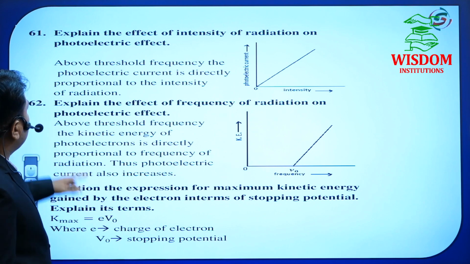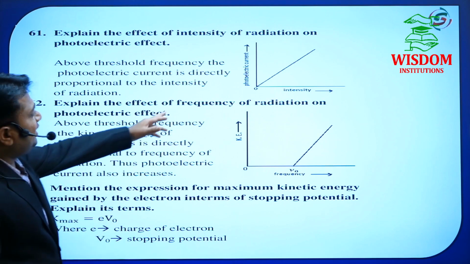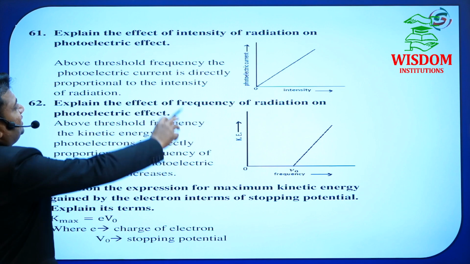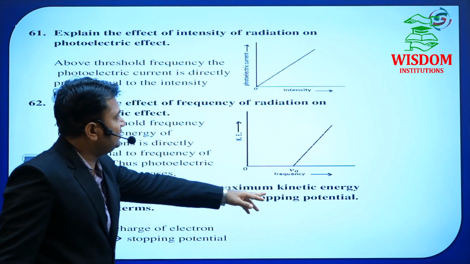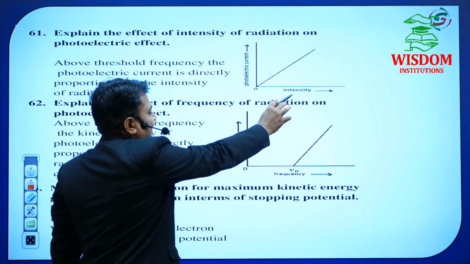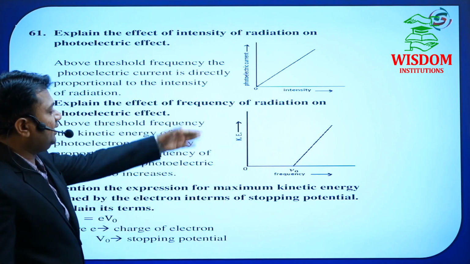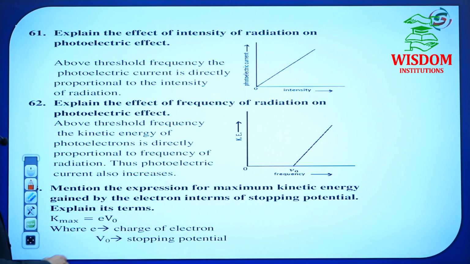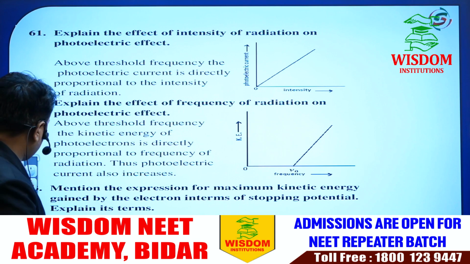So, effect of intensity of radiation on photoelectric effect: this type of graph you have to draw. Important. This is for intensity of radiation and photoelectric effect. This is for kinetic energy and frequency. This graph is current versus intensity. This is current versus frequency. So the kinetic energy versus frequency graph. Both graphs you have to draw compulsorily. He may ask for any one, out of these 2.